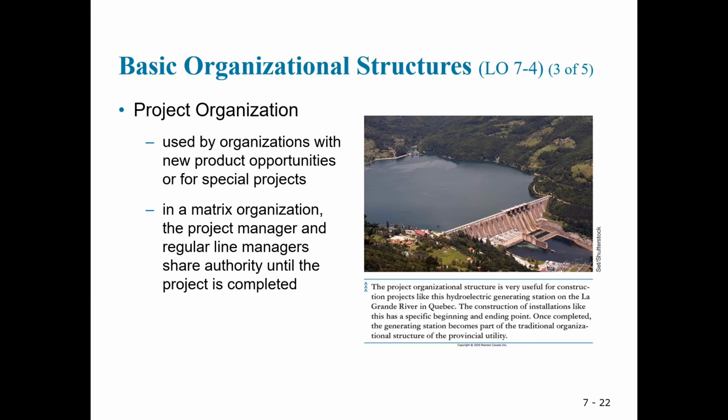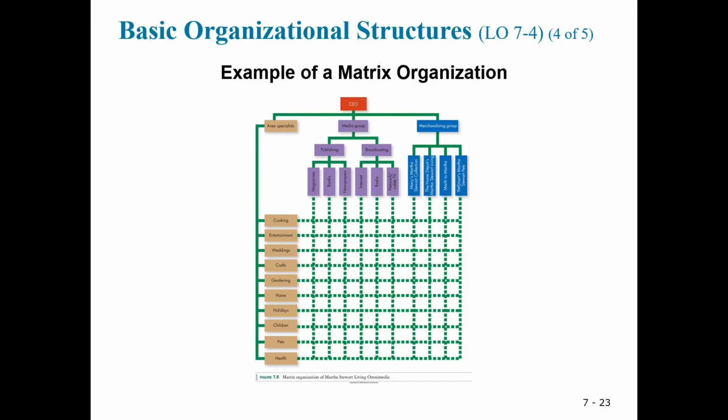C. Project organization. This involves forming a team of specialists from different functional areas to work on a specific project. If the project organization is temporary, when the project is completed, the team is disbanded. If it is permanent, the team members start a new project when the current one is completed. D. Matrix structure. In the matrix organization, the project manager and the regular line manager share authority.